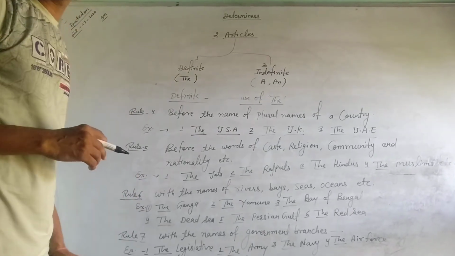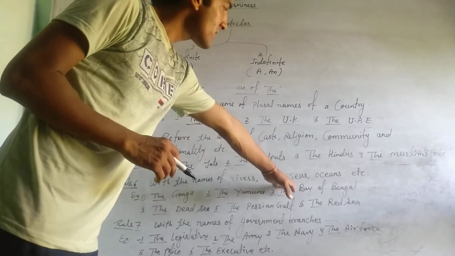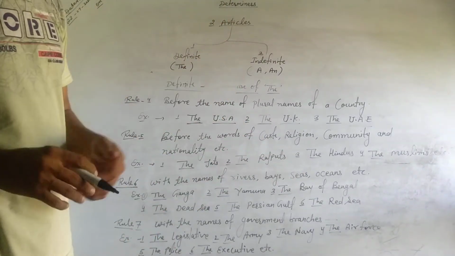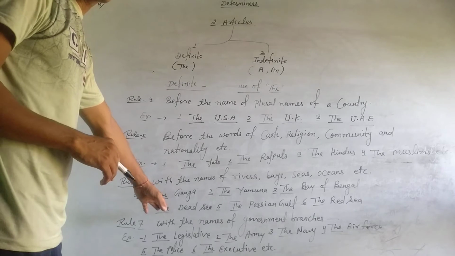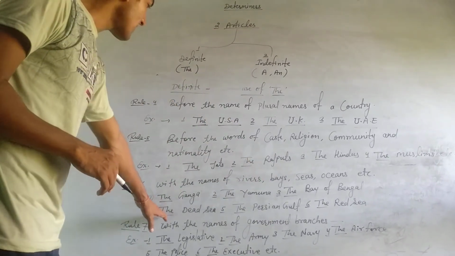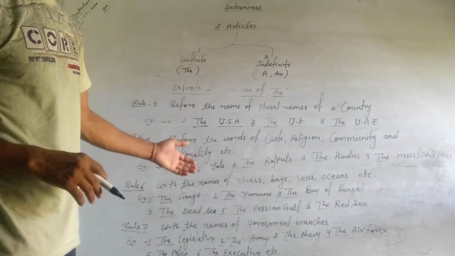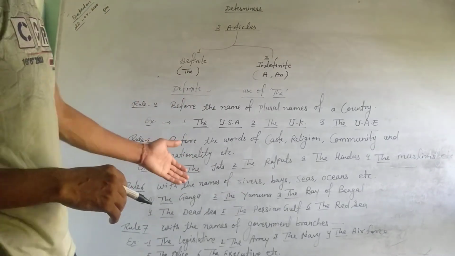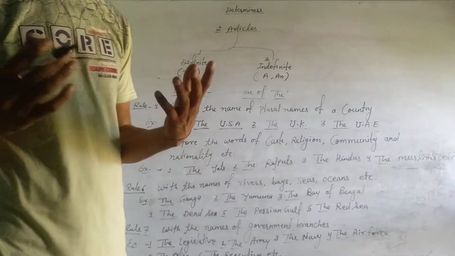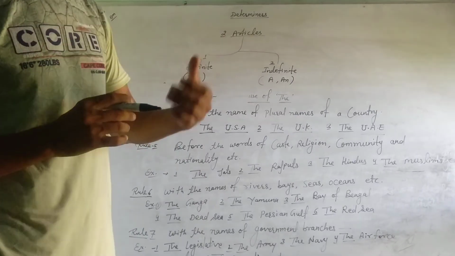Look at rule 6th. With the names of rivers, bays, seas, oceans, etc. So look at the example. The Ganga, the Yamuna, the Bay of Bengal, the Dead Sea, the Persian Gulf, the Red Sea, etc. are the names of some rivers, bays, seas and oceans. So before the names of these, the article THE will be added.